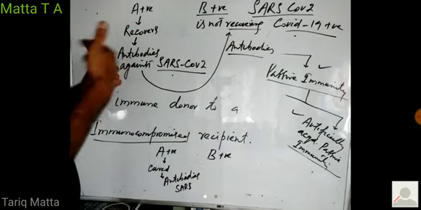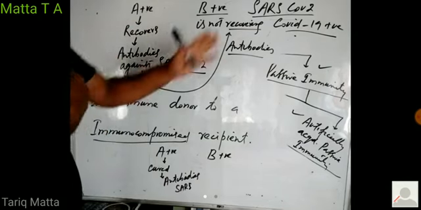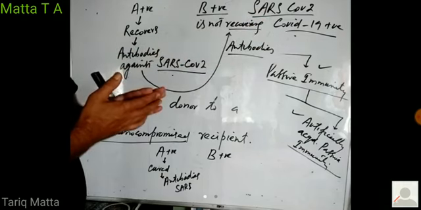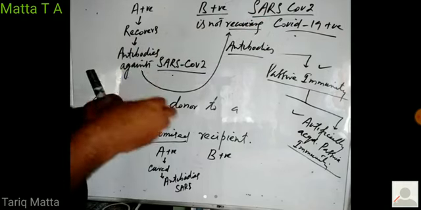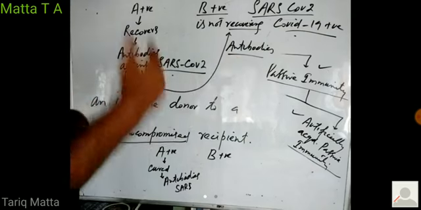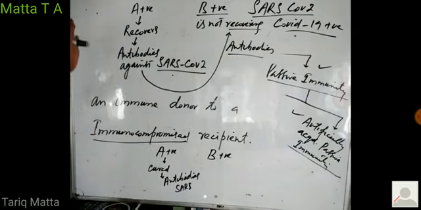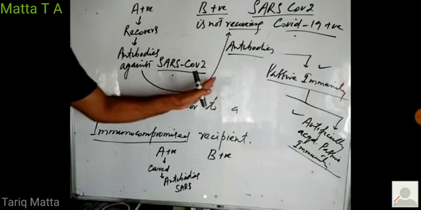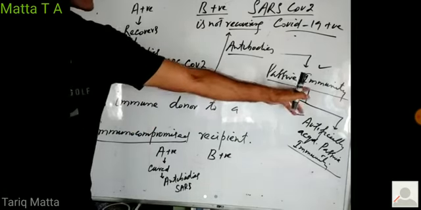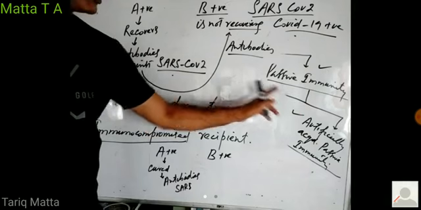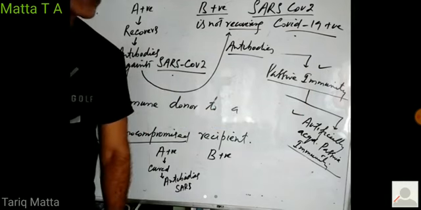Active immunity is developed by the activity of our own immune system. Passive immunity is developed when we transfer ready-made antibodies into the body of another person. Then we discussed naturally acquired active immunity and artificially acquired active immunity. Then naturally acquired passive immunity and artificially acquired passive immunity.